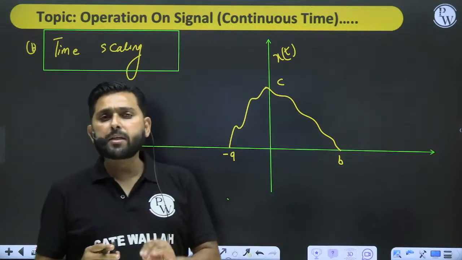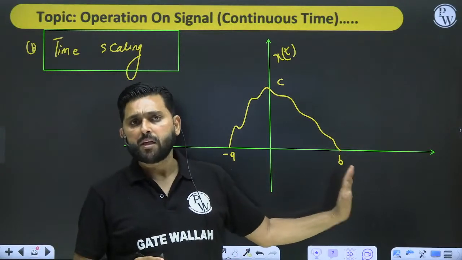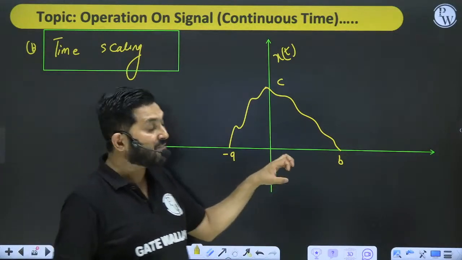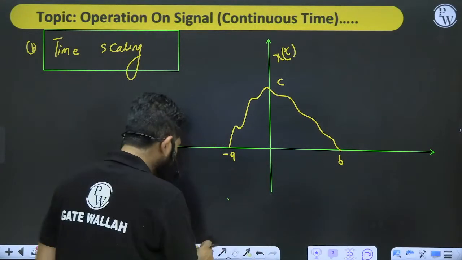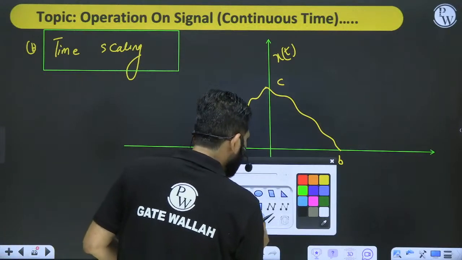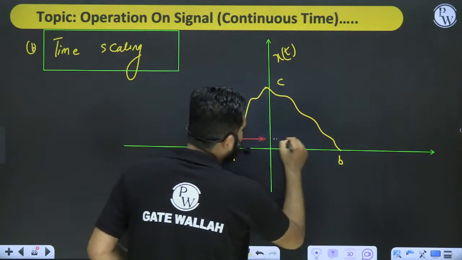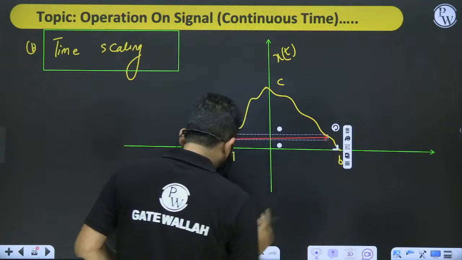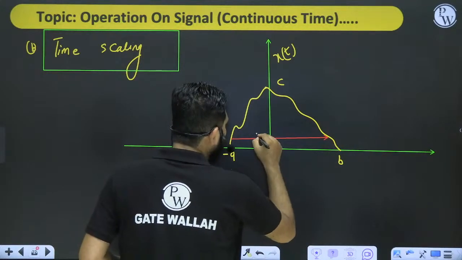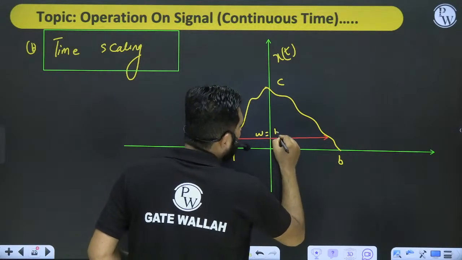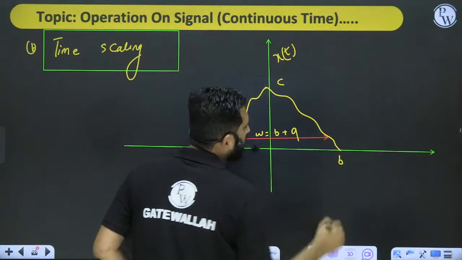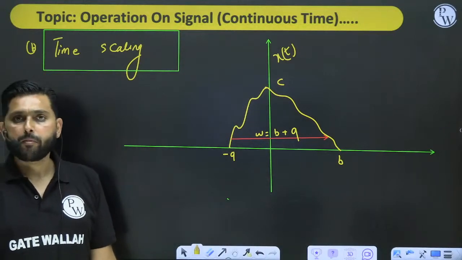Now, what is the objective of this operation? The objective of this operation is to change the width of the function. What is the width here? If you look at the width, then the width here is B plus A. Yes or no? This is what the width is. Now I want to change the width.